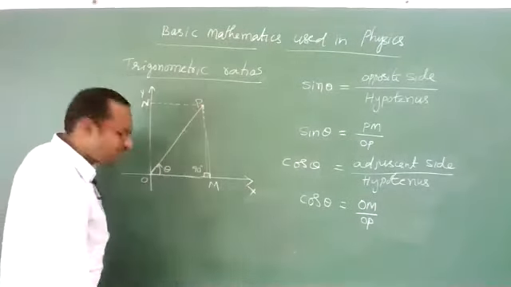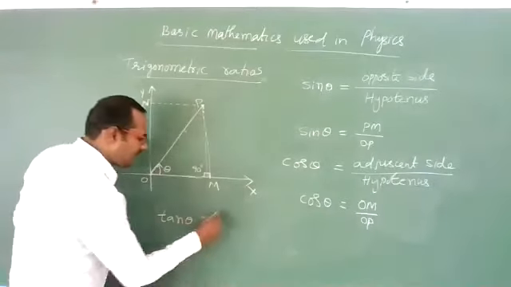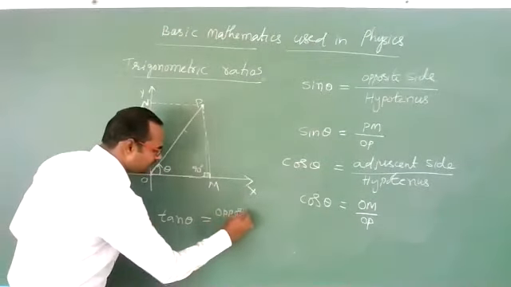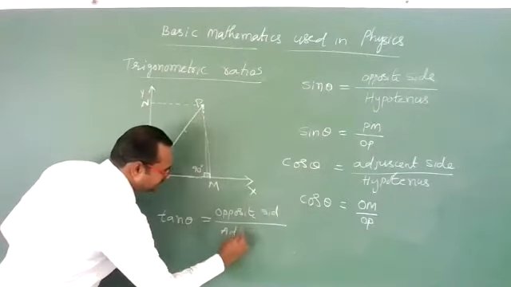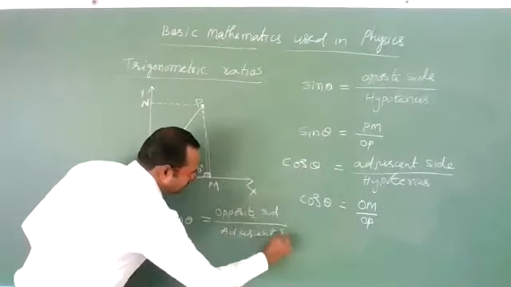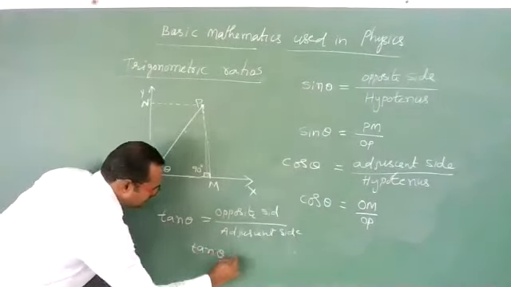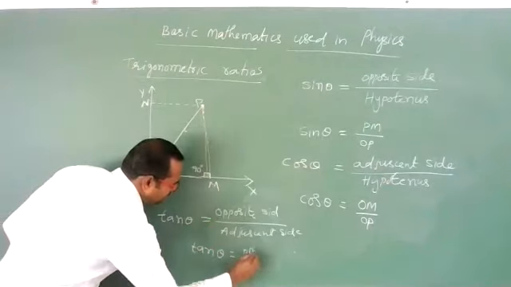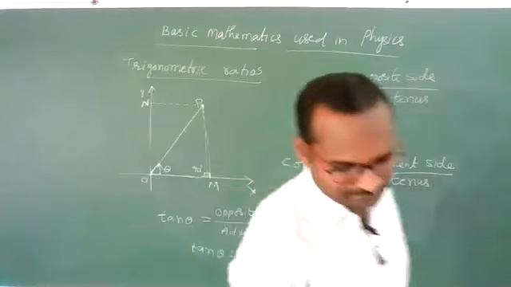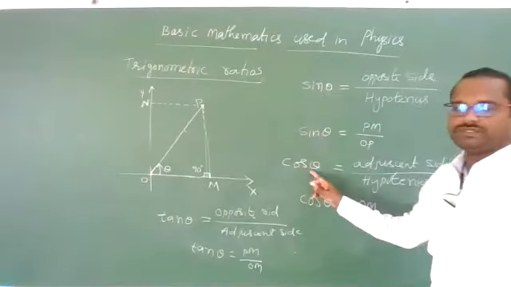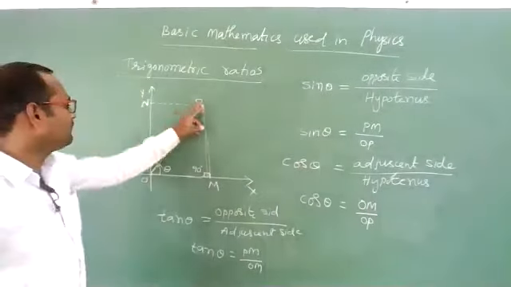And one more important trigonometric ratio is tan theta. Tan theta is defined like this: opposite side divided by adjacent side. Tan theta is nothing but opposite side PM and adjacent side OM. These three you need to remember: what is sin theta, what is cos theta, and what is tan theta. These are defined for a right angle triangle only, remember.